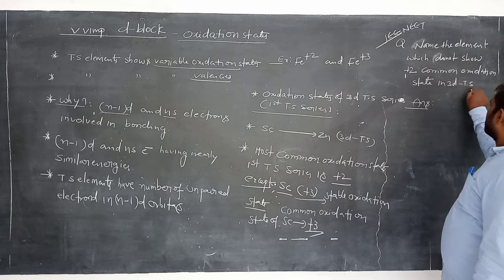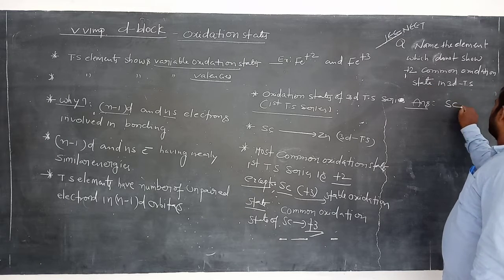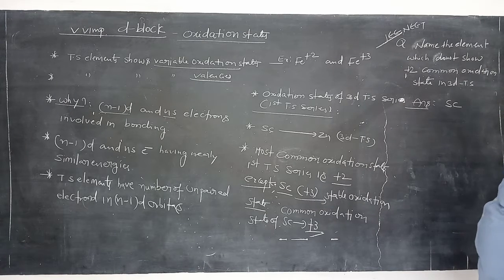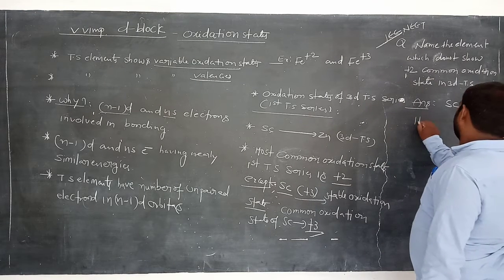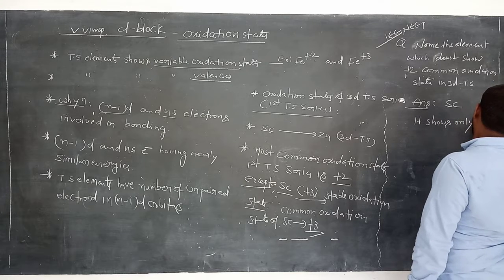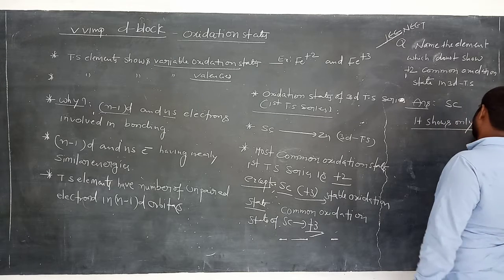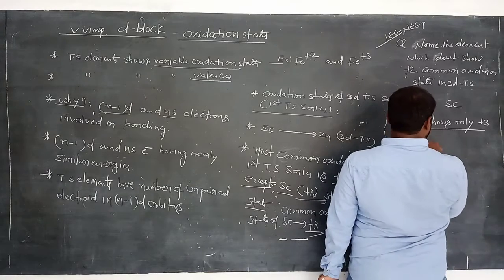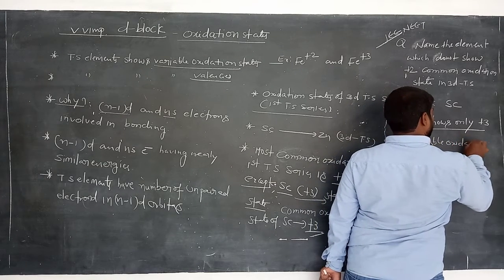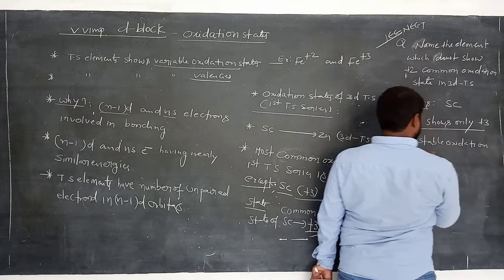So in the 3d transition series, what is the answer? Scandium does not show +2 oxidation state as common. So what is the common oxidation state? It shows only +3. That is the stable oxidation state of scandium.